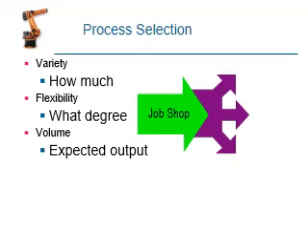Here this slide shows variety, flexibility and volume. What about our company capability? First, every component has some variety of operations. Some components don't have a variety of operations.